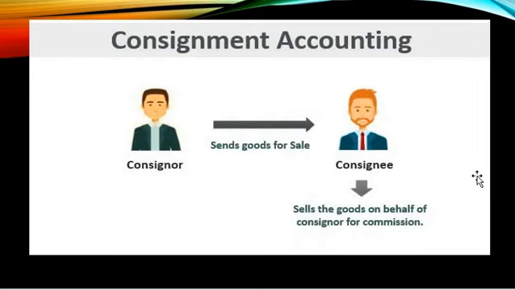So both of them are into profit. This is how consignment works. The consigner, who owns the goods, is the owner. He sends the goods to the consignee for sale, and the consignee sells the goods to the customers, for which he'll be getting some amount of commission or fees. All right, I hope you have understood the meaning of consignment.